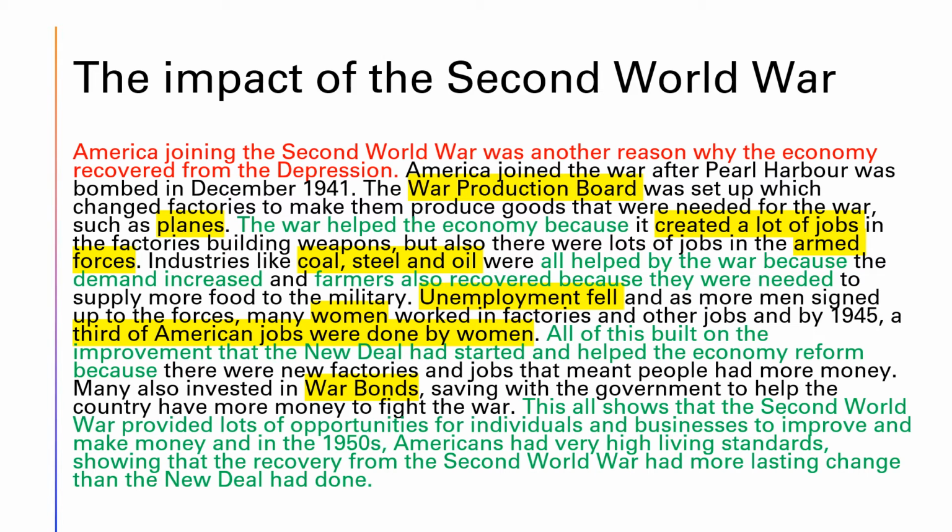But then it goes into stuff that is really relevant. The War Production Board was set up, which changed factories to make them produce goods that were needed for the war, such as planes. The war helped the economy because, we've got that sentence again, it created lots of jobs in the factories building weapons, but also there were lots of jobs in the armed forces.